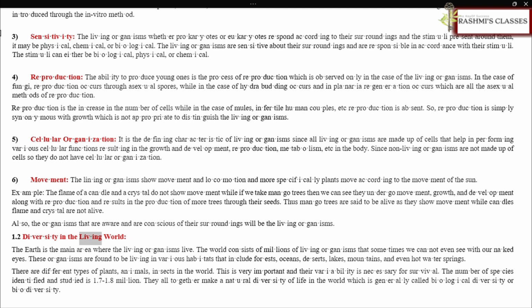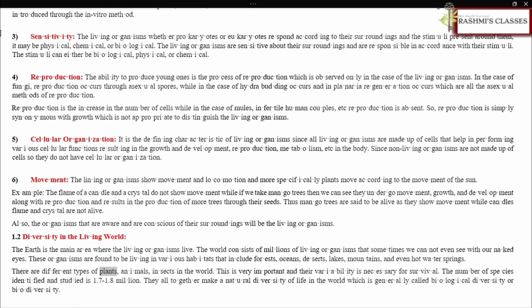1.2 Diversity in the living world. The Earth is the main area where the living organisms live. The world consists of millions of living organisms that sometimes we cannot even see with our naked eyes. These organisms are found living in various habitats that include forests, oceans, deserts, lakes, mountains, and even hot water springs.